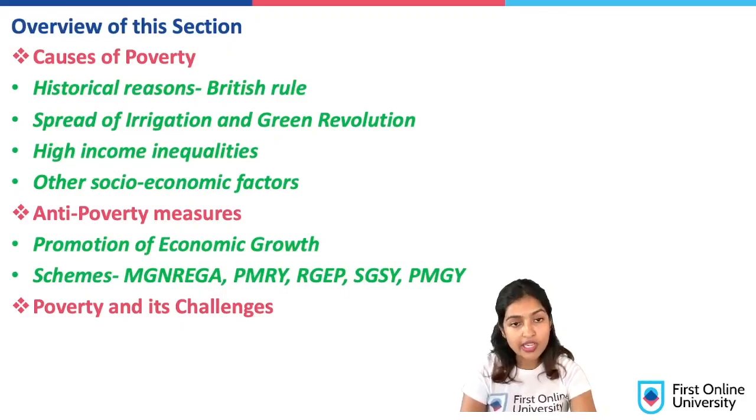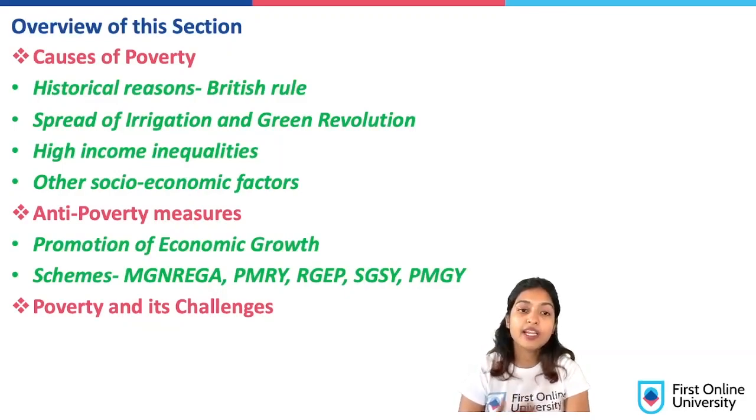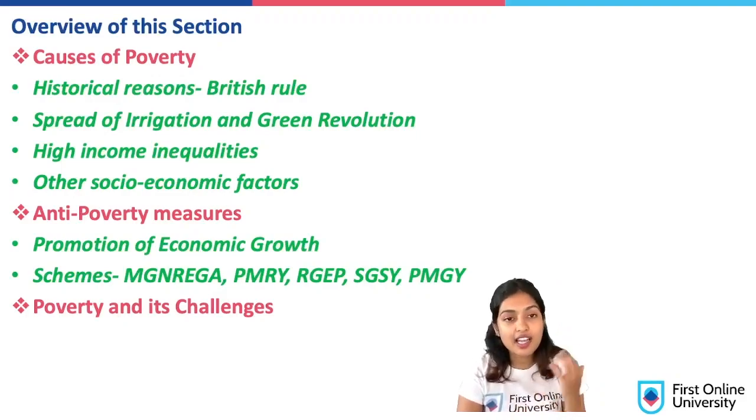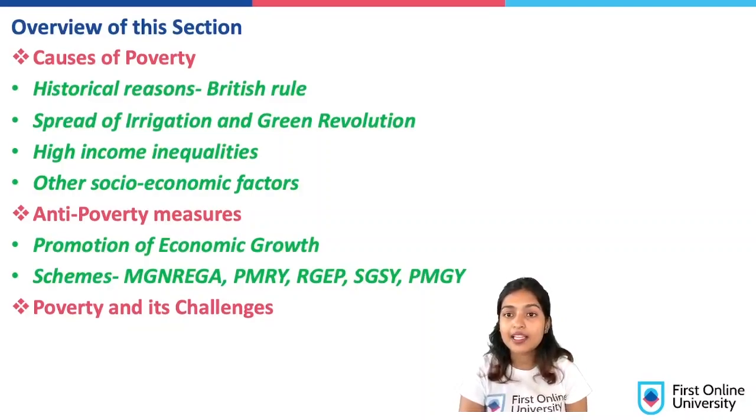We can do it by promoting economic growth in India, and the second one we can do by introducing schemes. What kind of schemes? We have 5 schemes in this chapter that I will be briefly explaining to you. So we will be discussing that. Then we have the last bit, a very important bit, called poverty and its challenges. So without wasting any time, let's head on to this section.